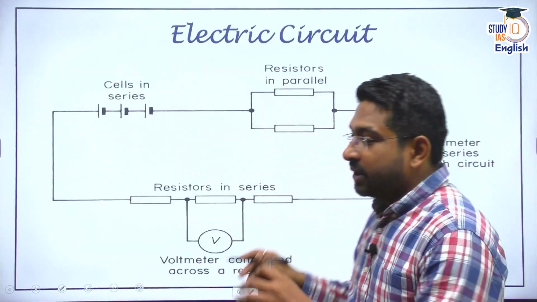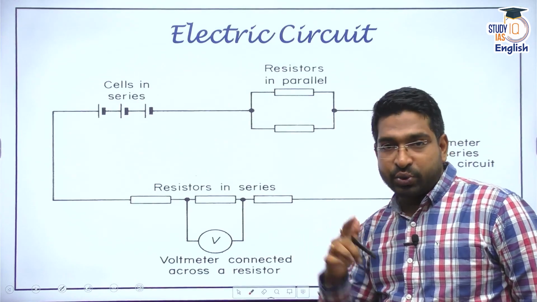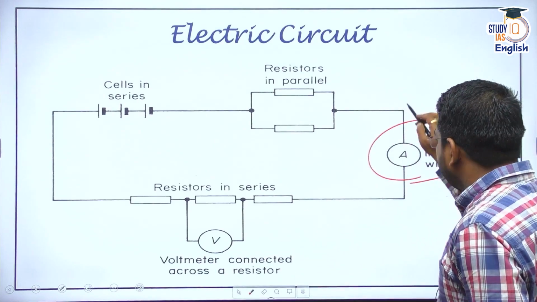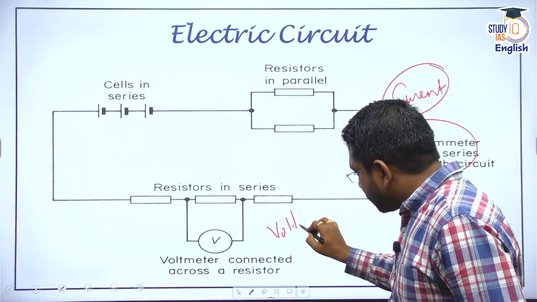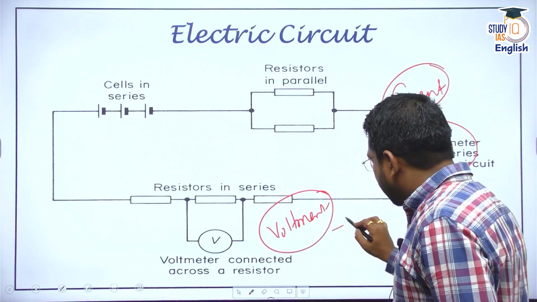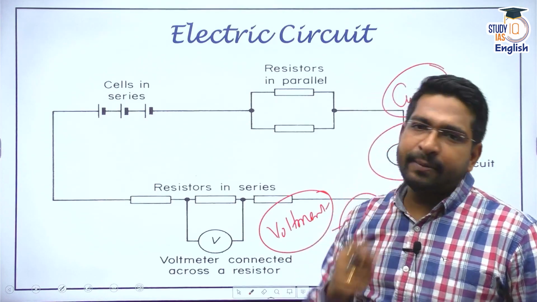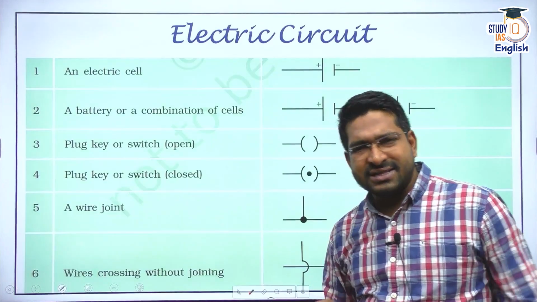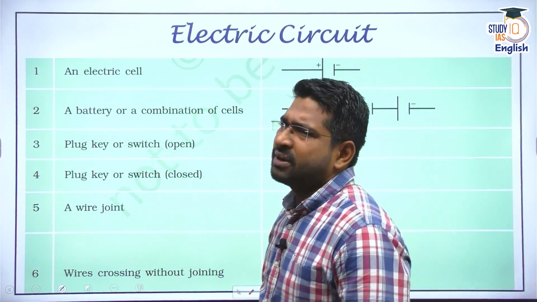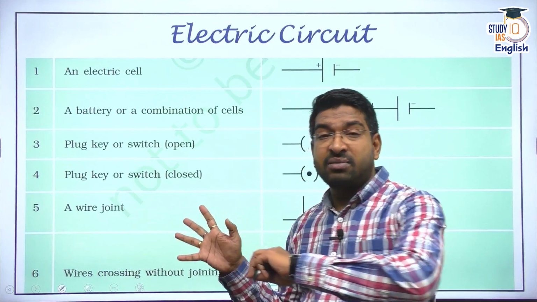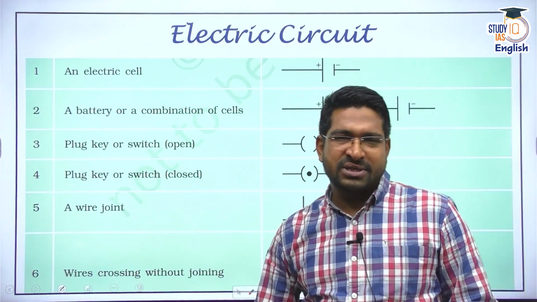All right. Now, the next idea is, when I connect something in series, I have to measure two things. Through the ammeter, I measure the electric current, and through the voltmeter, I measure the voltage. Now, in a circuit, when we draw, there are some notations which we need to know. Sometimes questions might arise on this. I would say there is very low probability of questions based on circuits in the UPSC civil services examination, but in NEET, JEE, you will find these questions a lot, right?